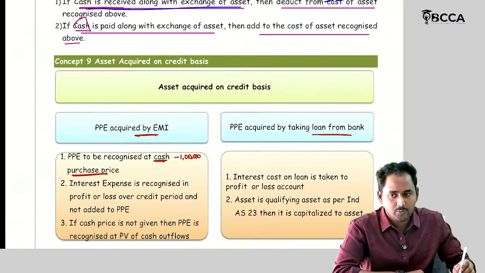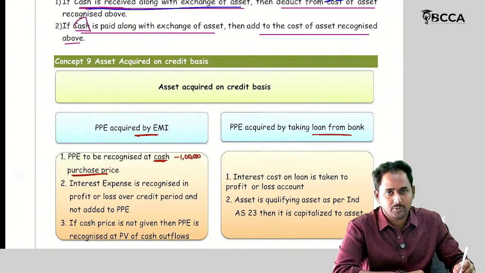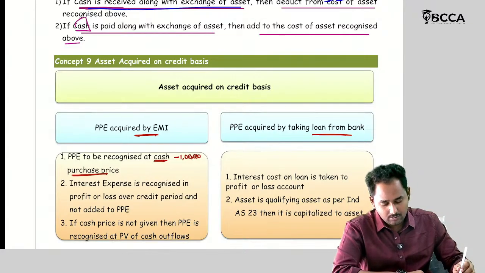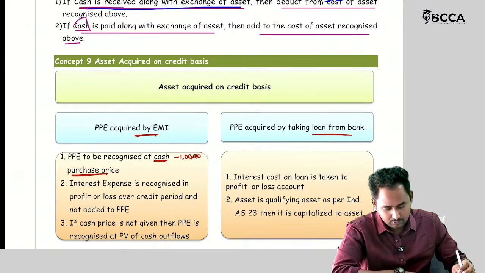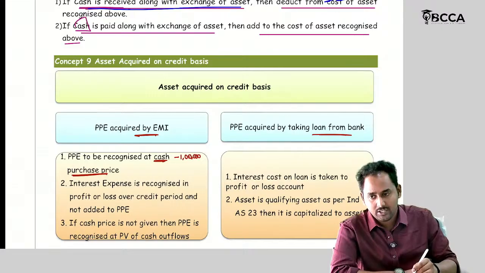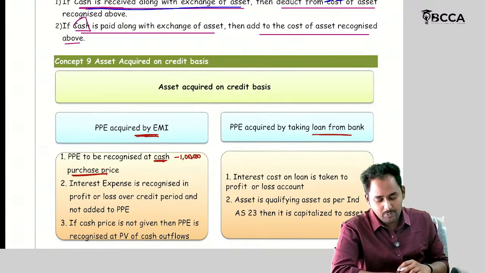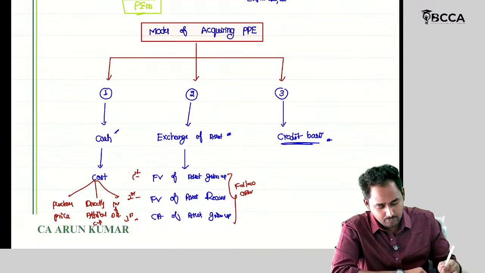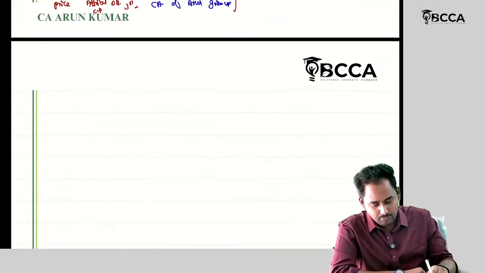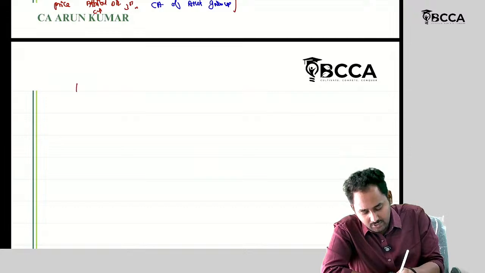But if you wanted to purchase this asset on EMI, you should pay a total of 1,20,000 rupees. So I will tell you the example with respect to the PPE acquired by EMI.